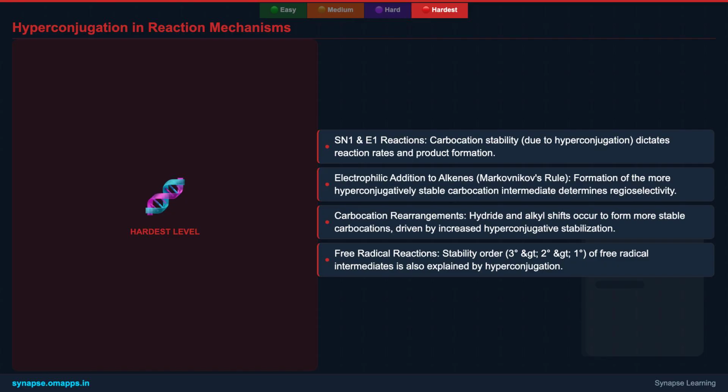Even carbocation rearrangements, like hydride or alkyl shifts, are driven by the pursuit of a more stable carbocation through increased alpha hydrogen count and thus greater hyperconjugative stabilization. Similarly, the stability order of free radical intermediates, crucial in radical reactions, is also explained by this powerful effect.